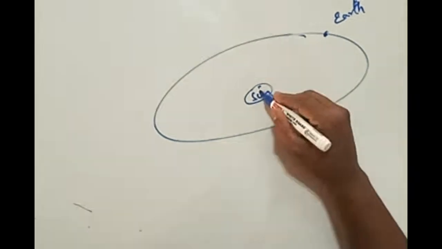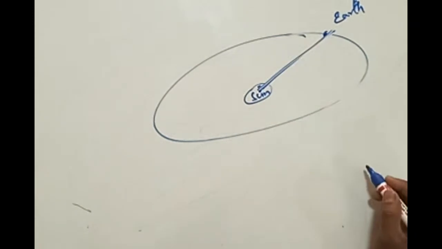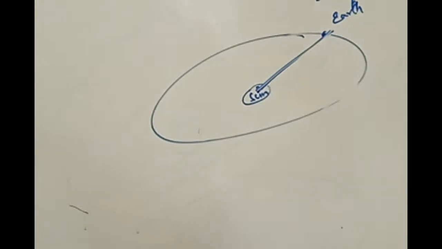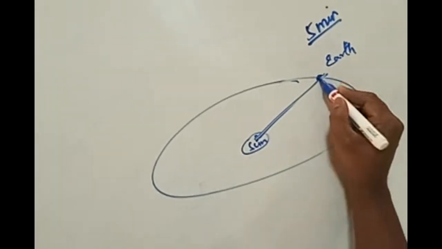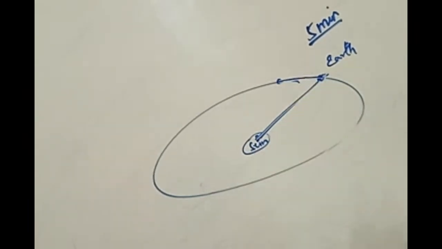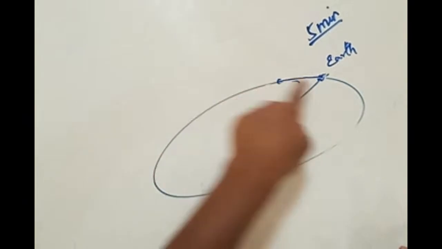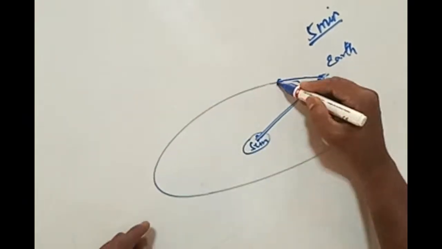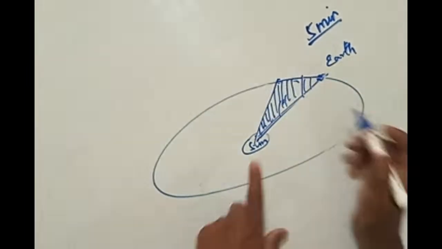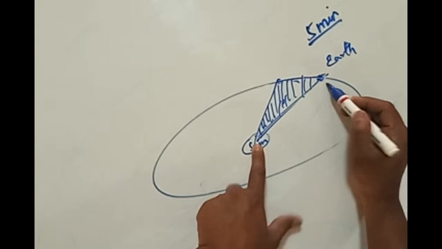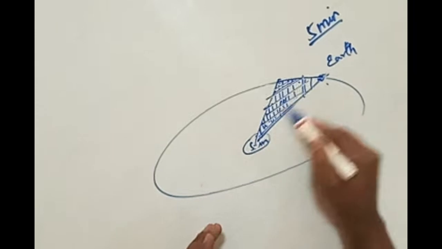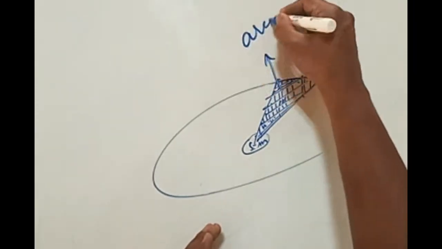If I draw a line joining the sun to the earth like this, let us suppose in 5 minutes, where does earth go? This is earth, this is sun. In 5 minutes, earth is revolving like this. Let us suppose it goes up to here. In 5 minutes, it comes from here to here, right? Now there is some area swept by this. From here to here, there is some area enclosed inside this closed path. The line joining the sun to the earth is sweeping. This is called the area swept by the earth.